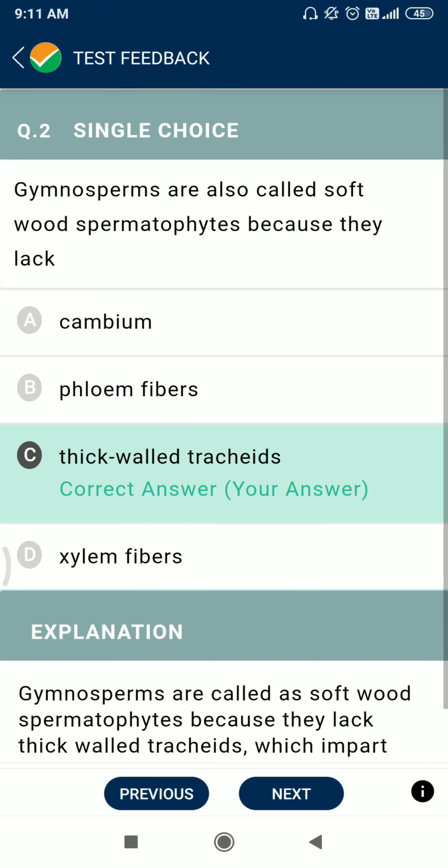Next question. Question number 2. Gymnosperms are also called softwood spermatophytes because they lack thick walled tracheids. Option C. Because cambium, phloem, fibers and xylem are also present. Cambium is also found between phloem and xylem.